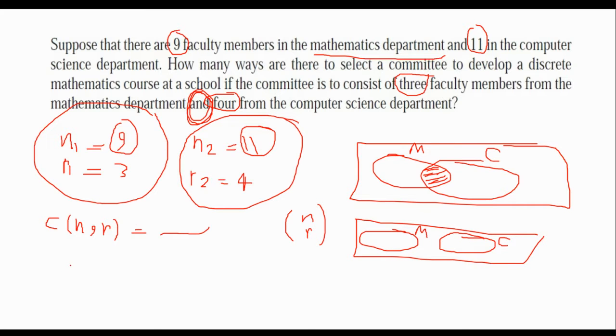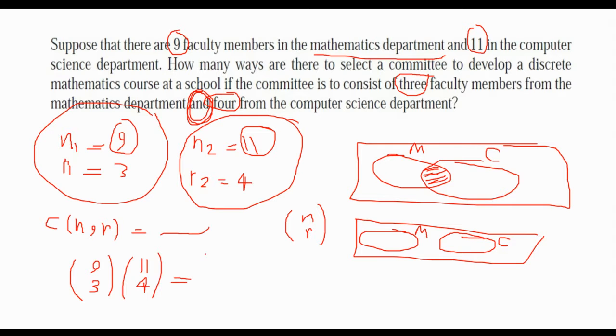So in the product rule, easily I can calculate it like I'm selecting 3 out of 9 from mathematics department, multiply it by, when there is no space between them, this is multiplication. So 4 out of 11 from computer science, and this is the answer.